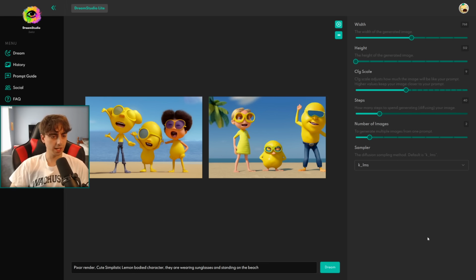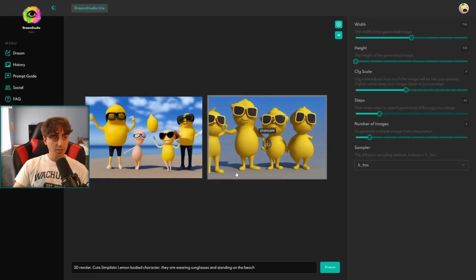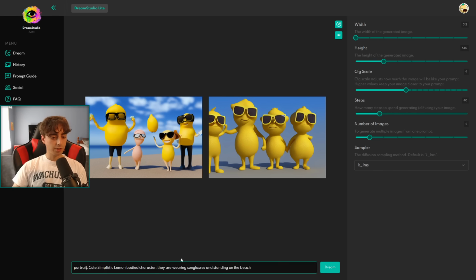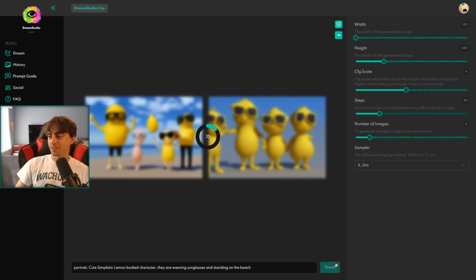Okay, interesting. We're really getting somewhere now. I think the Pixar render is really starting to spice things up. So now we're starting to get some more consistency here, but I do like this one right here. Let's see if we go the other way and make it like a portrait. Portrait photography. Right, this is the last lemon generation I'm doing. I'm sure some of you guys are sick of lemon generations.